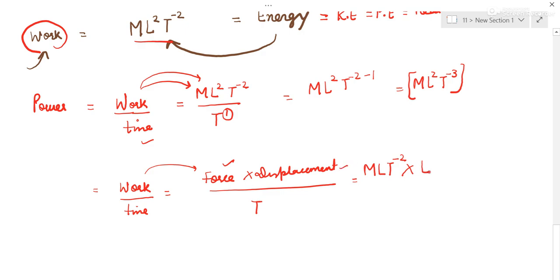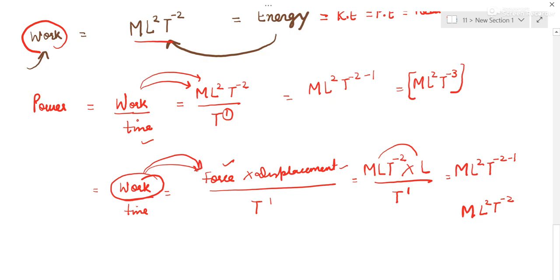Displacement is L, and time is T to the power 1. So L into L is L^2. So M as it is, L^2, and T to the power minus 2 minus 1. Again it is this. This is just to show you that if you don't remember the direct formula of work, you can open work as this and then substitute force.